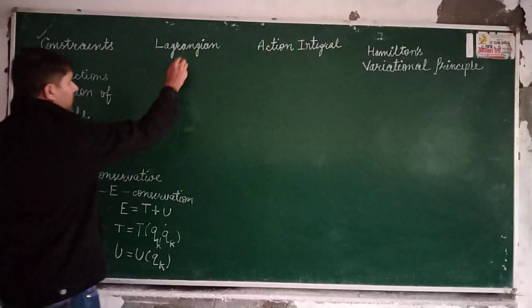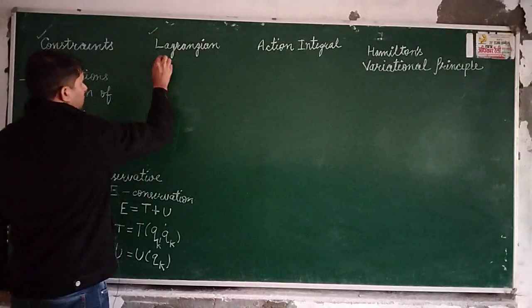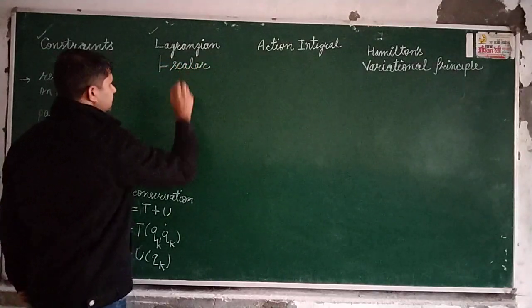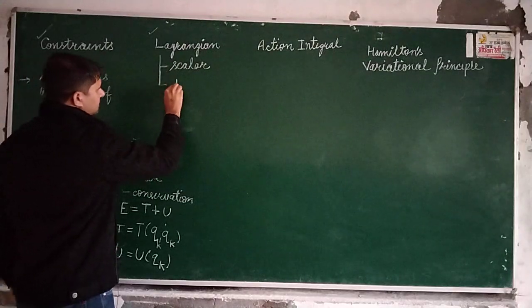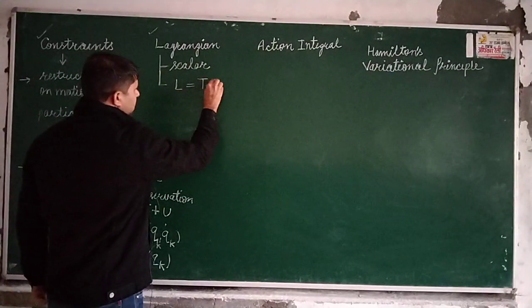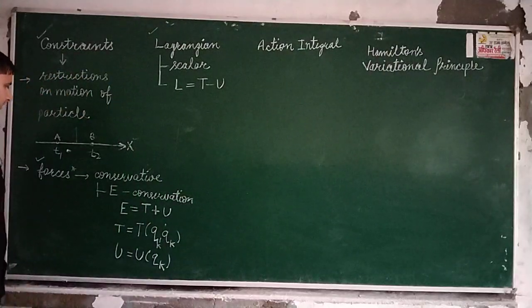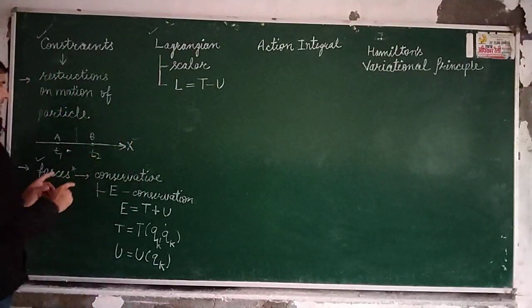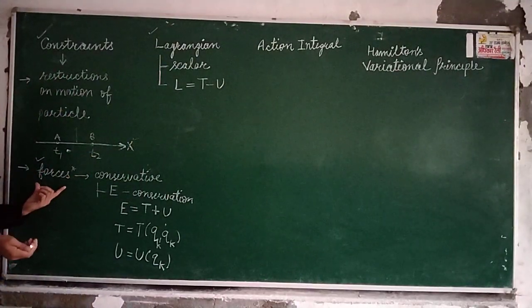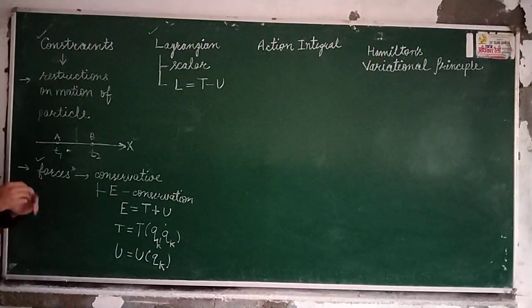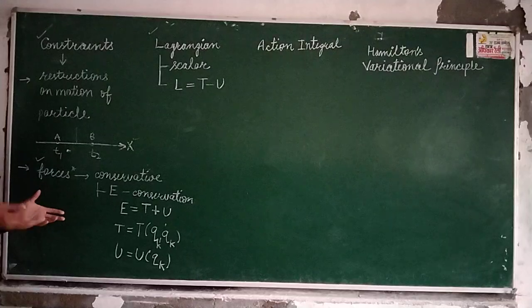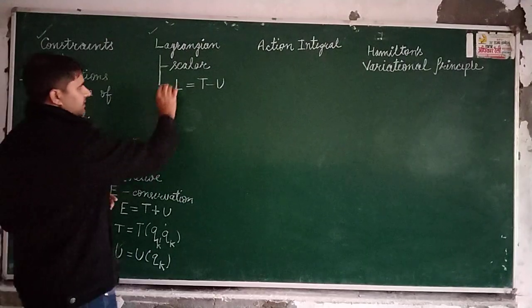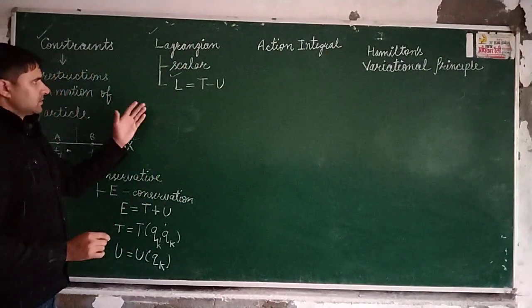Now we come to Lagrangian. So Lagrangian is a scalar function. It is defined as the difference of kinetic energy and potential energy. Now why do we need Lagrangian? In Newtonian mechanics, we deal with physical forces, and the equations of motion require a lot of calculation to find any type of result. So that was simplified by Lagrangian by taking a scalar quantity, and here